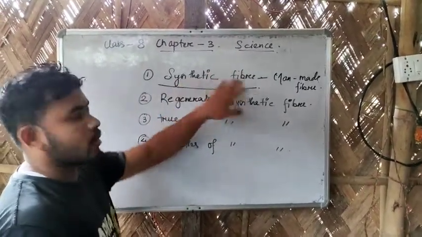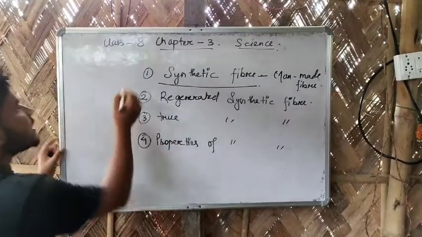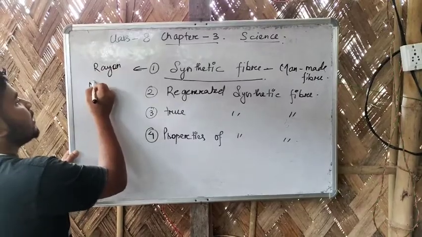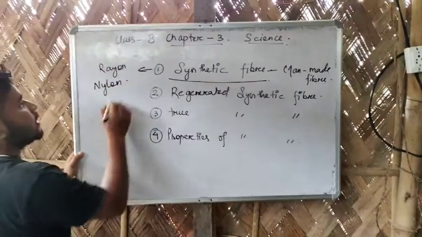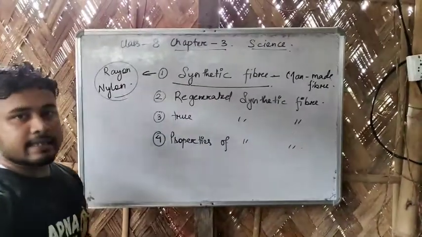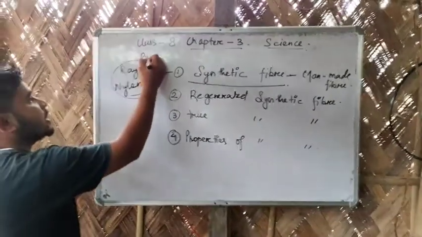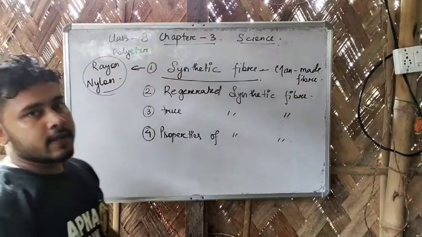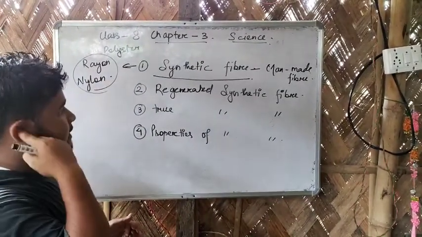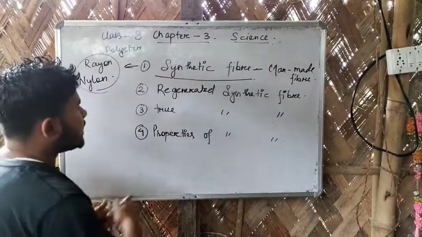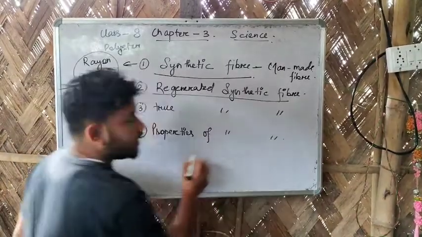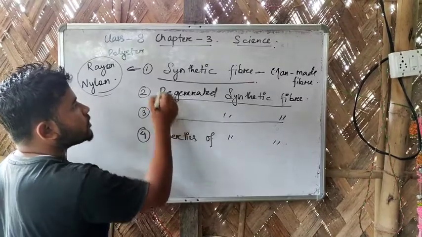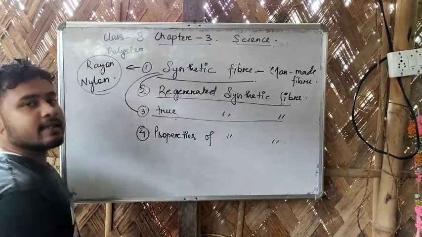Those kinds of fibers are called synthetic fiber. Some of the names of synthetic fiber are rayon and nylon. These are some examples of synthetic fiber. Then there is one more, called polyester. All those are examples of synthetic fiber. Then synthetic fibers are of 2 types. One is called regenerated synthetic fiber, and another is called true synthetic fiber. So regenerated and true synthetic fiber are the types of synthetic fiber.